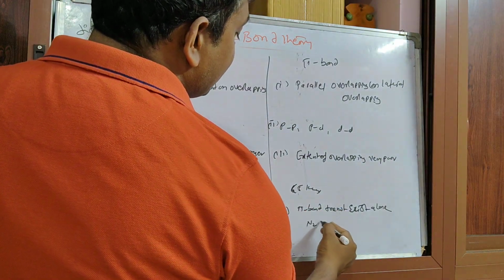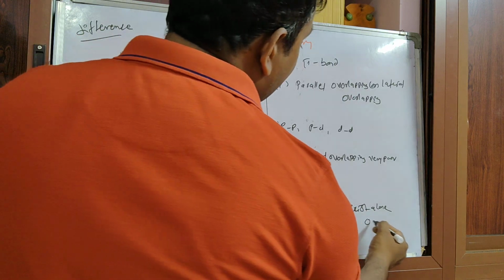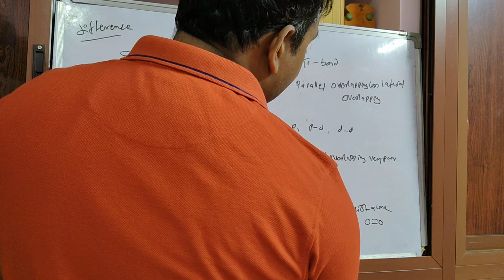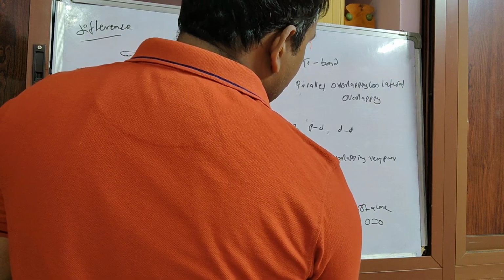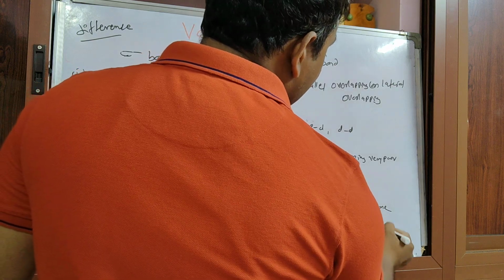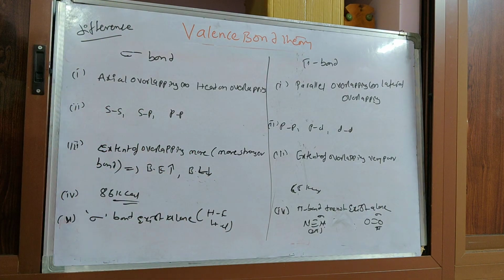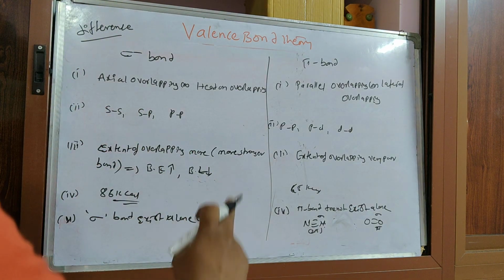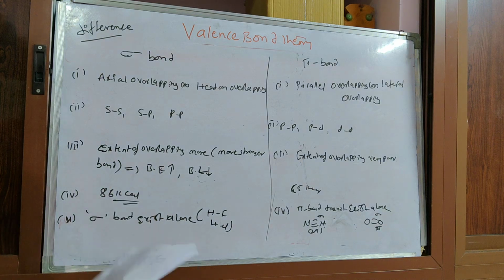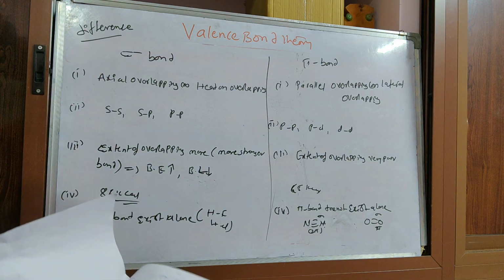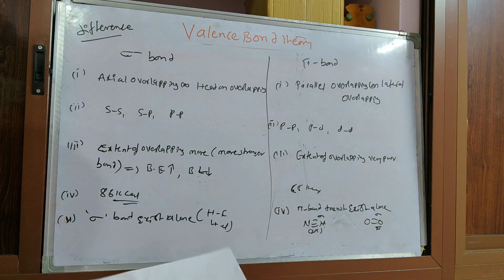In nitrogen, you see 1 sigma 2 pi. In oxygen, O double bond O, 1 sigma 1 pi. Like this, a pi bond exists along with a sigma bond only. These are some important differences between the sigma bond and pi bond.